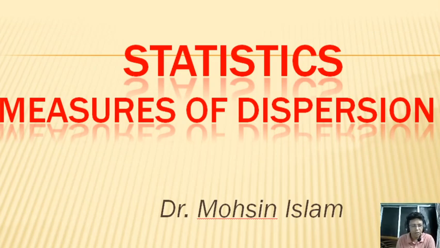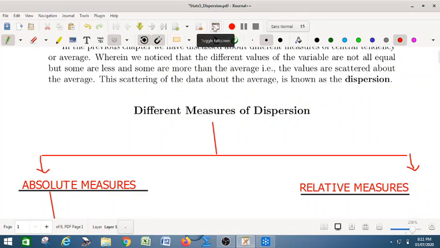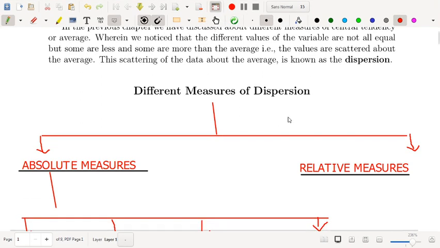Right? So, in this chapter we will study measures of dispersion. There are different types of measures of dispersion actually. Measures of dispersion are classified into two types mainly.